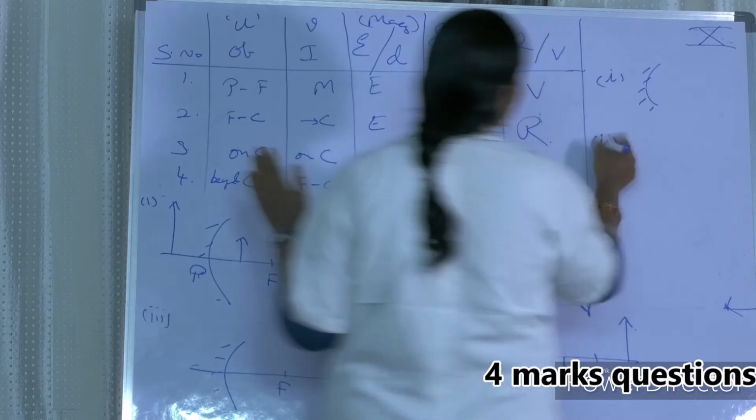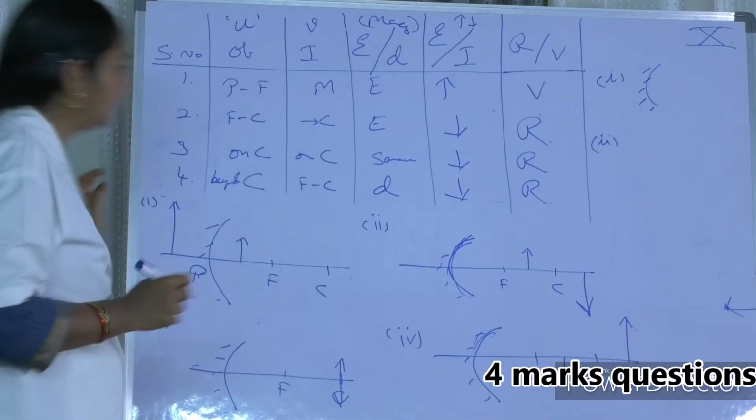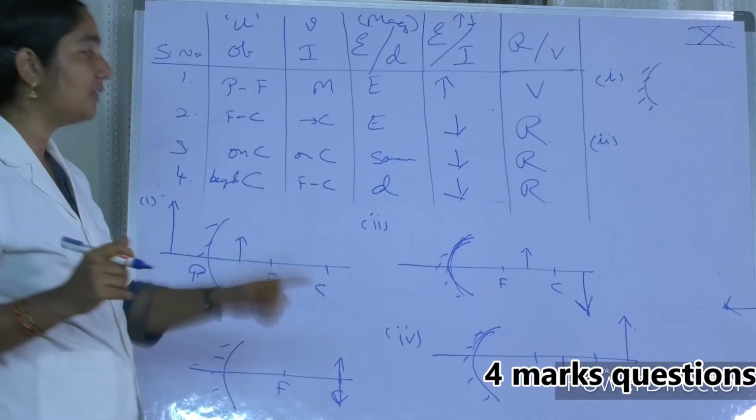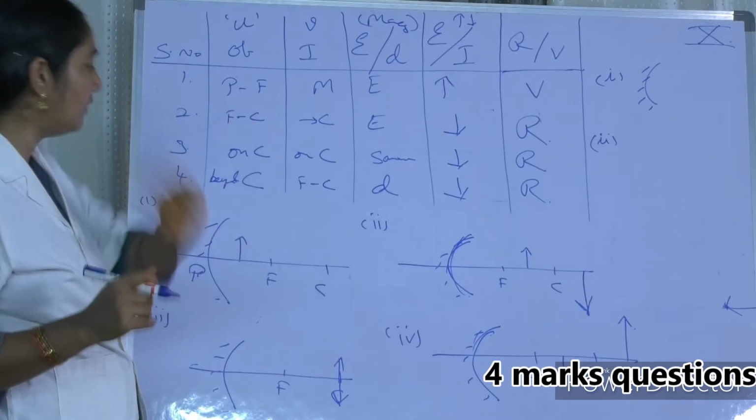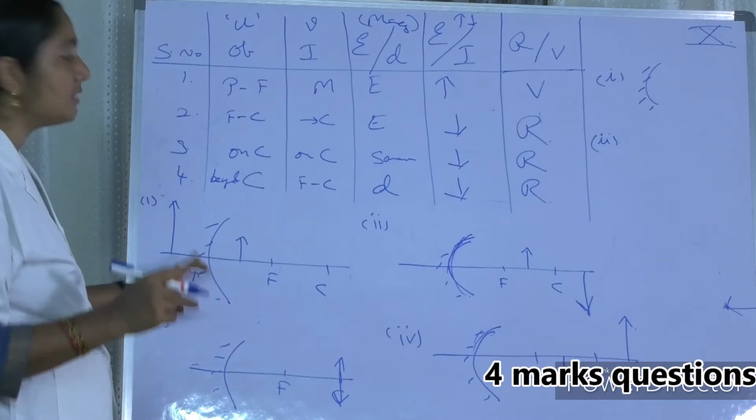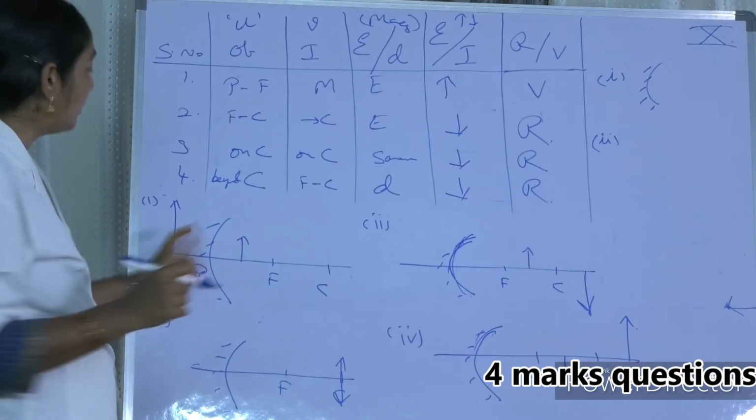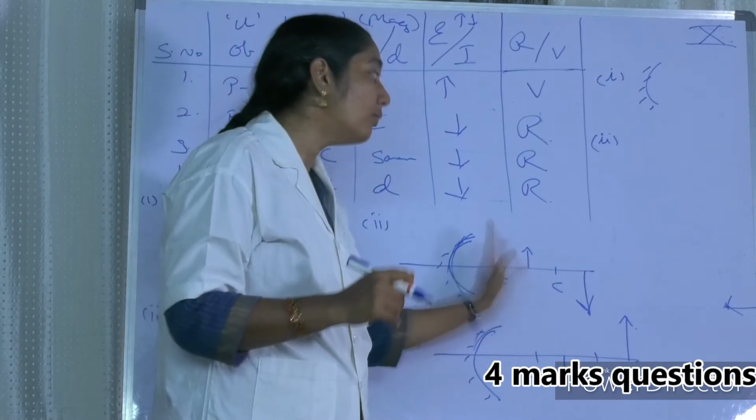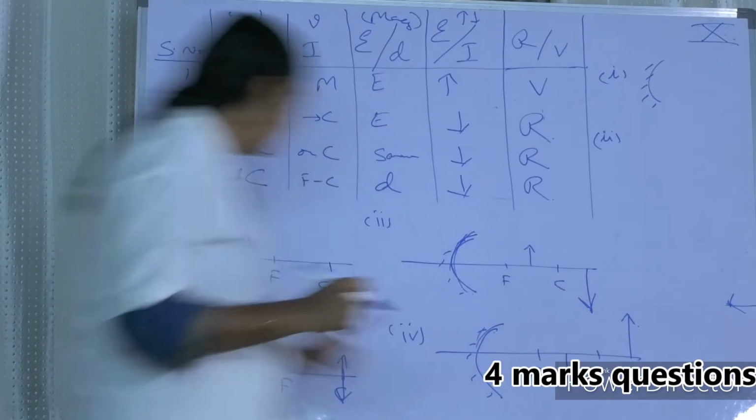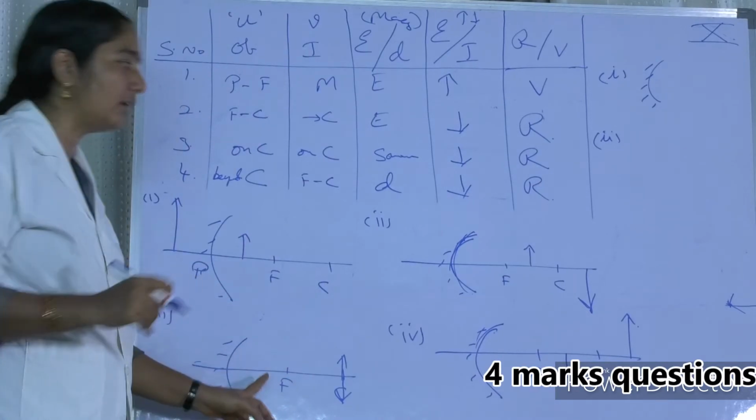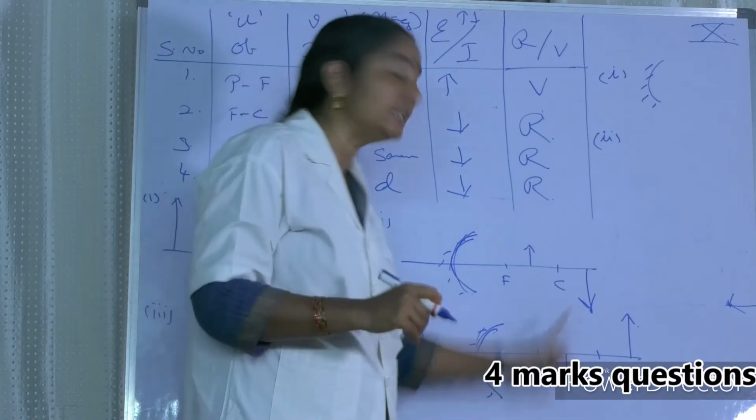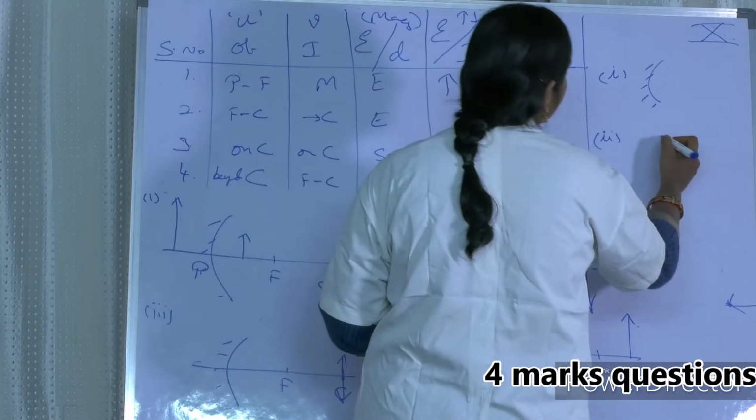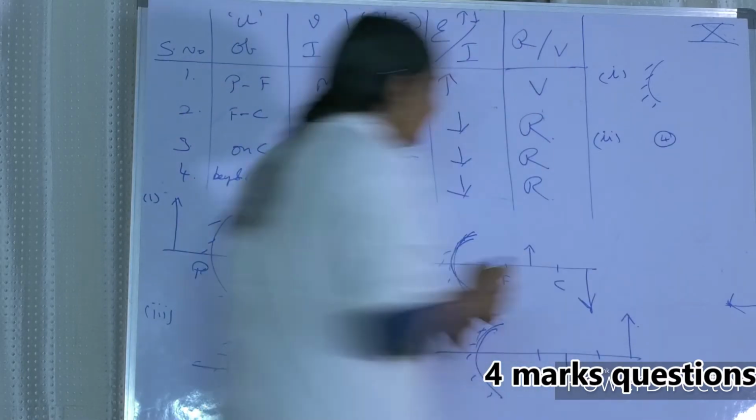Next. Second question. In which situation is magnification less than 1? See, my dear friends, in this case magnification is more than 1 and positive because the image is on the other side. In this case, magnification is more than 1 but negative. In this case, magnification is -1, but in the fourth case, the magnification is less than 1.